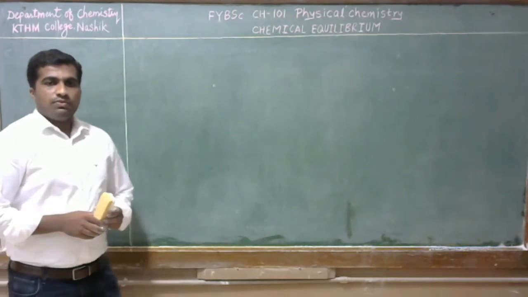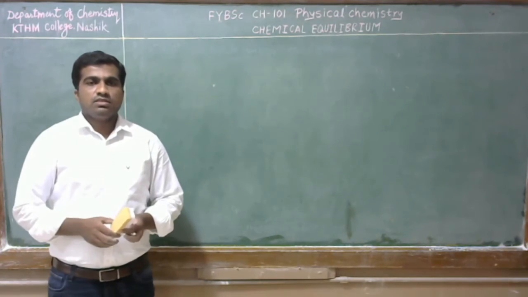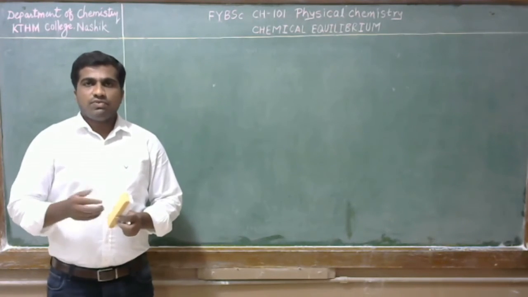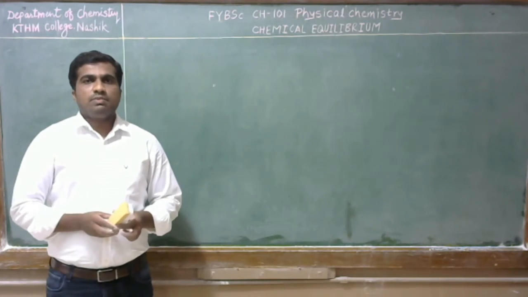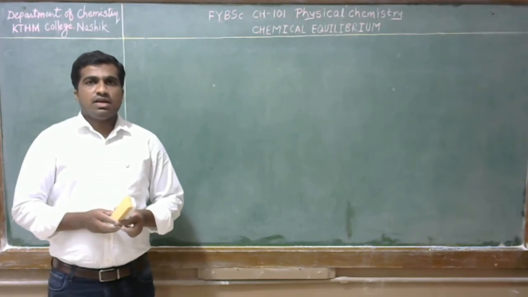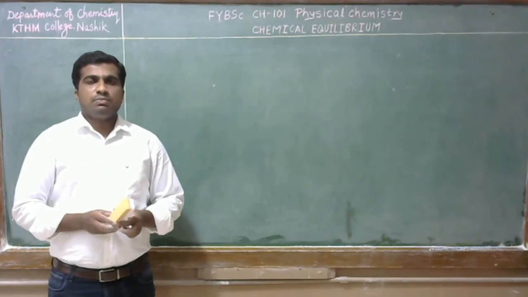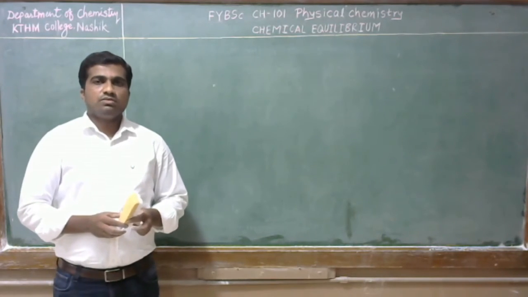So friends, we have seen how to express a particular chemical reaction in terms of concentration as well as partial pressure. On the basis of this concept, let's start with the first problem based on equilibrium constant in a gaseous phase.